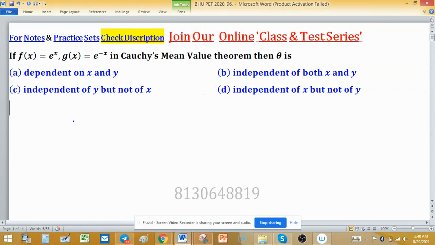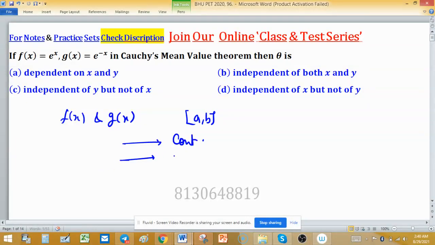So what is Cauchy mean value theorem? Suppose there are two functions f(x) and g(x), defined on a closed interval [a, b]. Both functions are continuous on this closed interval and differentiable on the open interval (a, b), because we cannot consider endpoints in differentiability.